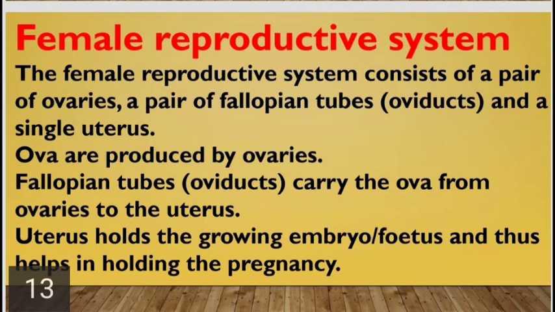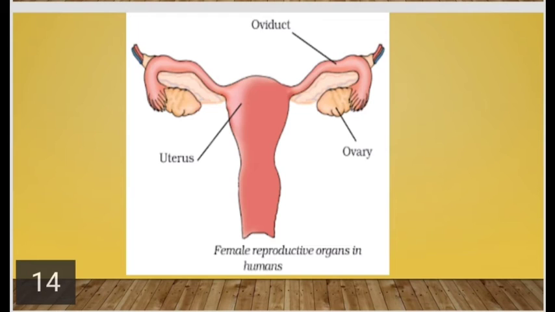Female reproductive system. The female reproductive system consists of a pair of ovaries, a pair of fallopian tubes or oviducts, and a single uterus. Ova are produced by ovaries. Fallopian tubes or oviducts carry the ova from ovaries to the uterus. This is the image showing female reproductive system in human.